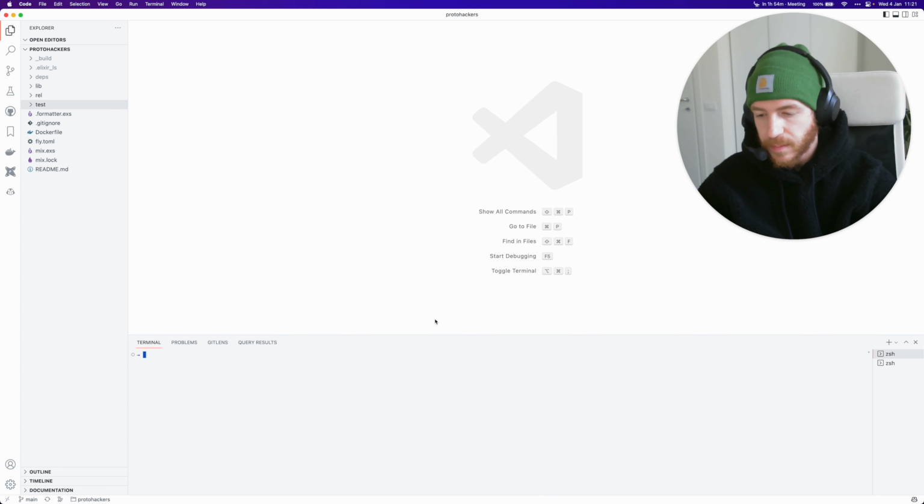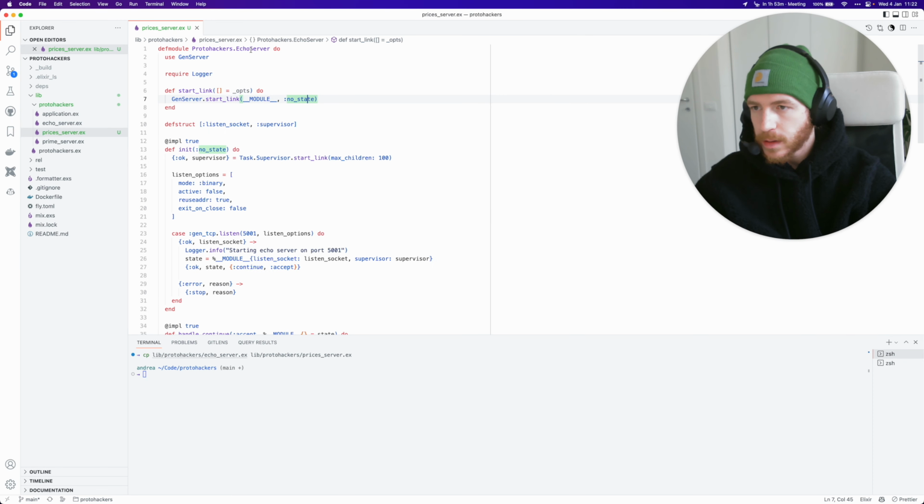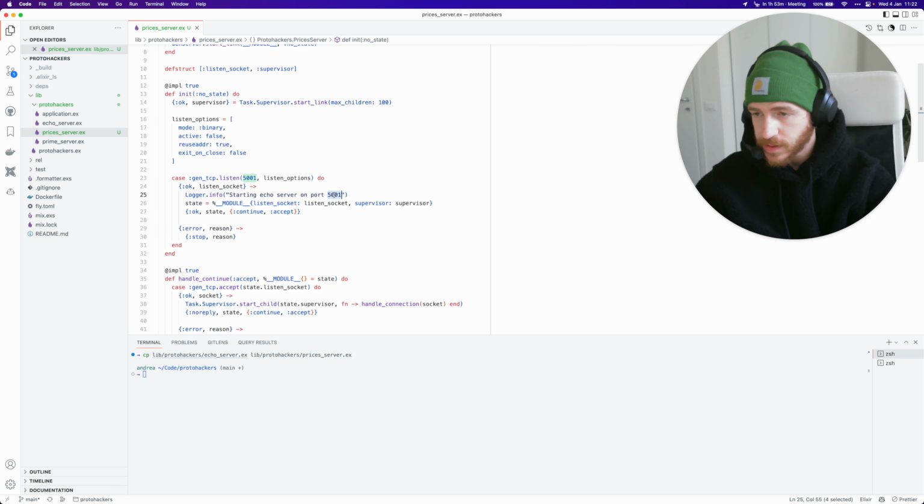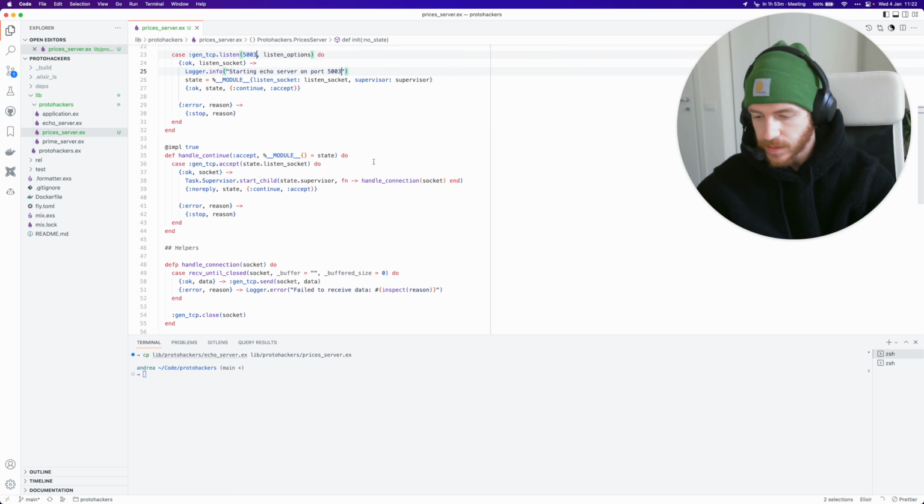So let's start again, like last video, by copying over the initial echo server that we wrote for the first problem. So I'm going to do cp protohackers echo server, and I'll copy this into protohackers prices server.ex. Perfect. We will rename the module here to PricesServer. Perfect. And then we'll change the port to listen on port 5003. I'm essentially just following consecutive ports. We used 5002 for the last problem. We're going to use 5003 for this one.